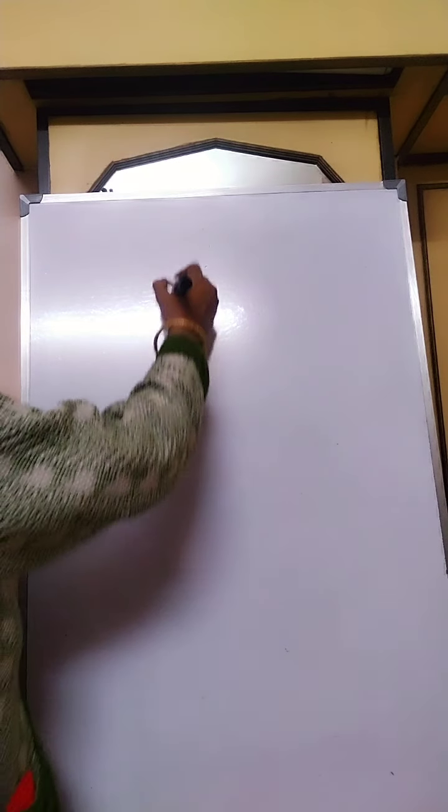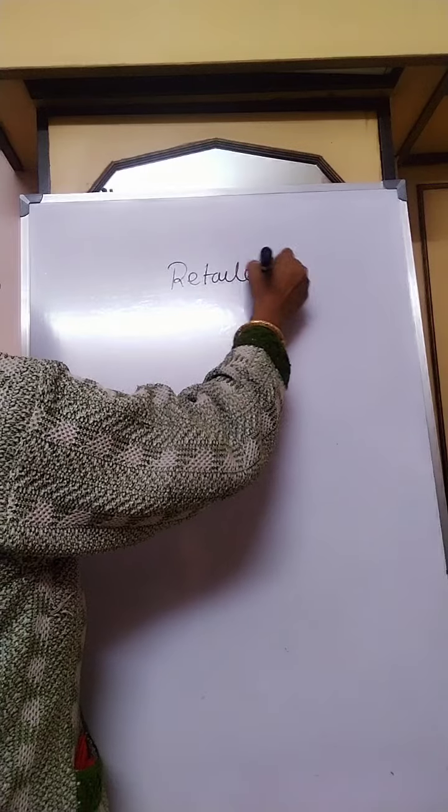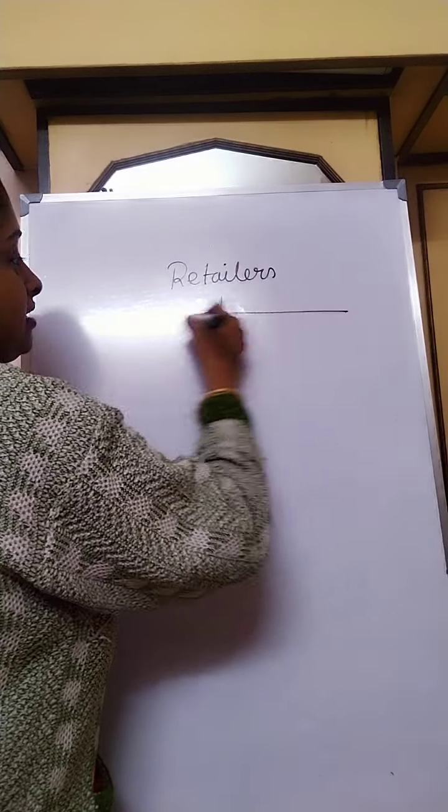As you can see, the retail traders may broadly be classified into two categories. Retailers are of two distinct categories.